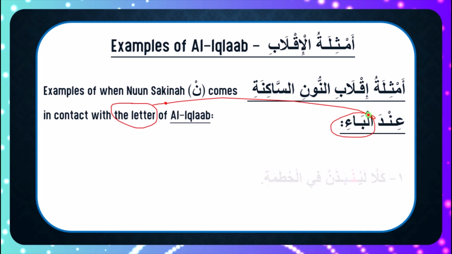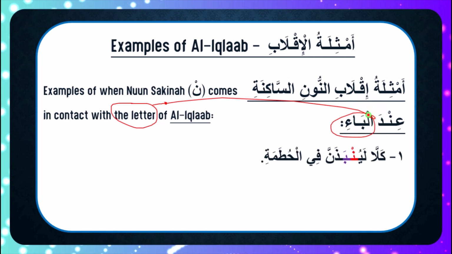Now, moving forward, the first example we have is the statement of Allah in the glorious Quran, كَلَّا لَا يُنبَذَنَّ فِي الْحُطَمَةِ. So here we have a Nuun Saakinah in red, and the next letter that follows is a letter ba, as we can see here. So the question that arises is, is letter ba a letter of idhar? No, so we can't observe idhar here. Is letter ba part of yarmuluna in idgham? No, so that means we cannot observe idgham. Now the next thing that we are left with is al-iqlab.